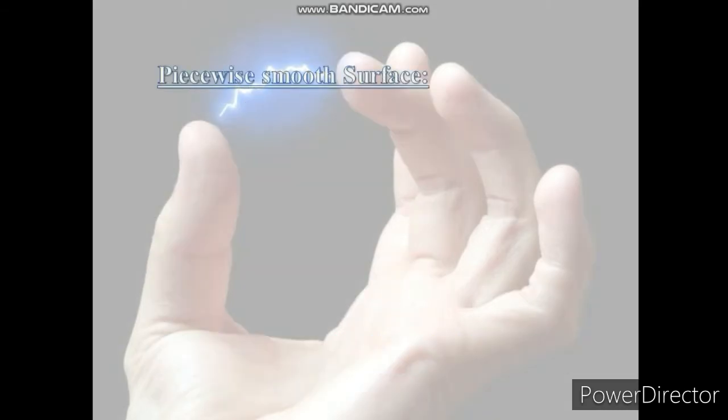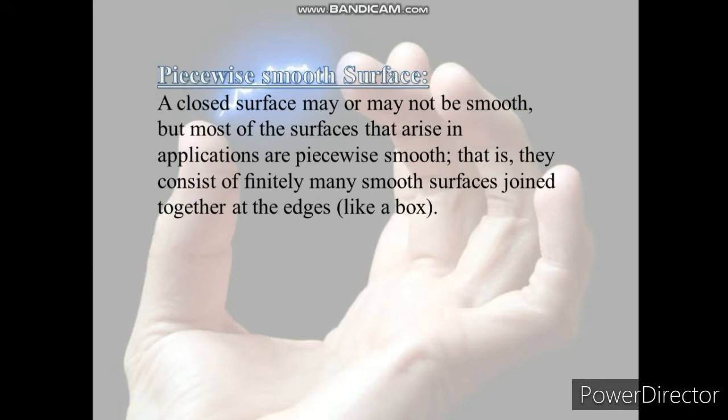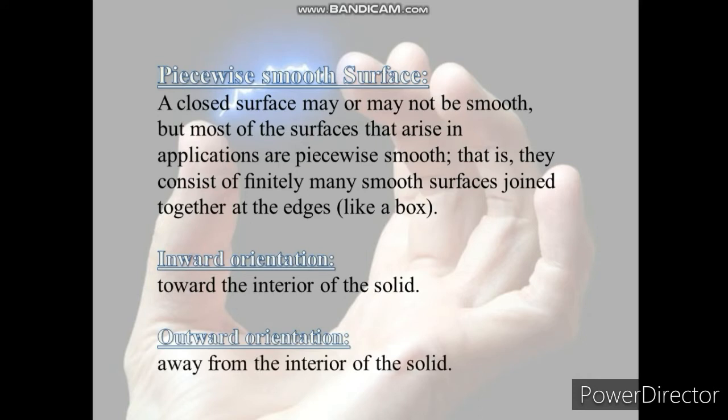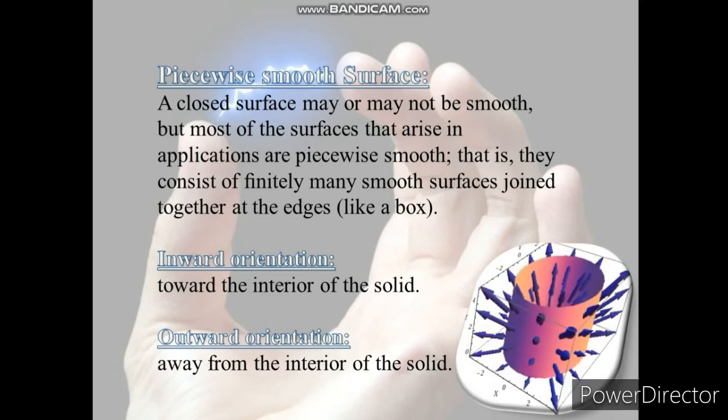Piecewise smooth surface. A closed surface may or may not be smooth, but most of the surfaces that arise in applications are piecewise smooth. That is, they consist of finitely many smooth surfaces joined together at the edges like a box. Inward orientation: toward the interior of the solid. Outward orientation: away from the interior of the solid. Here is an example of outward orientation. This is outward orientation.